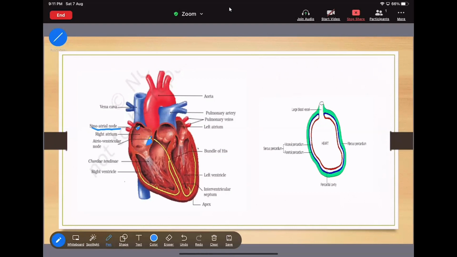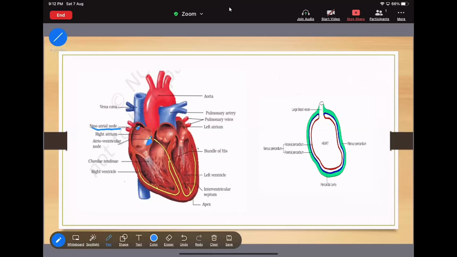First, the SA node is the pacemaker. What is the meaning of pacemaker? Pacemaker means it produces the maximum depolarization. That's why it is known as the pacemaker. Now I'm saying that the AV node is the pace setter. That means the signal provided by the SA node is going to be transferred by the AV node. That's why it is called the setter.